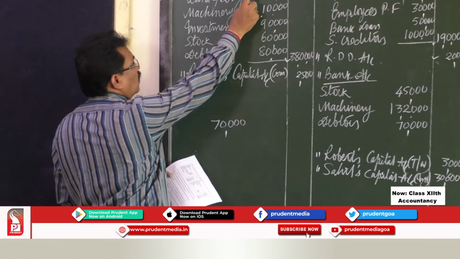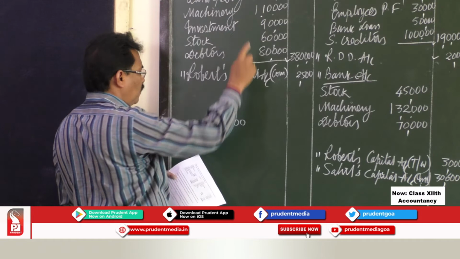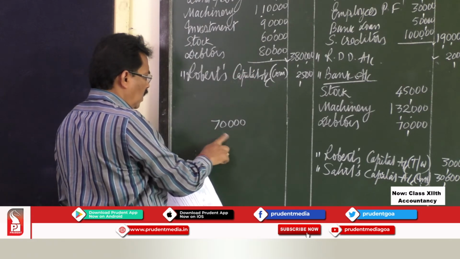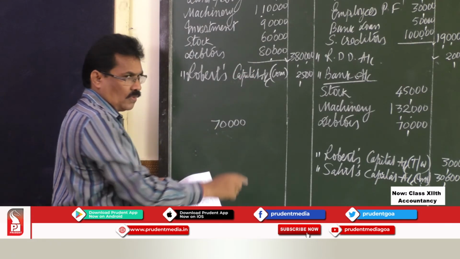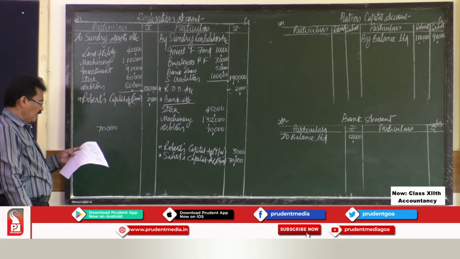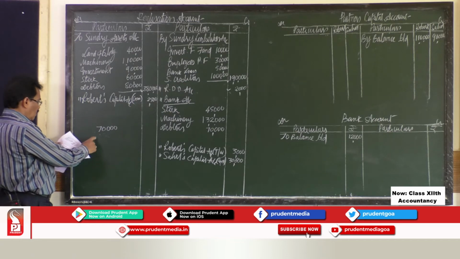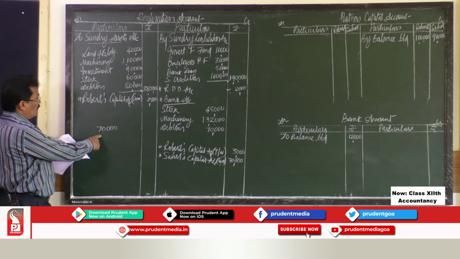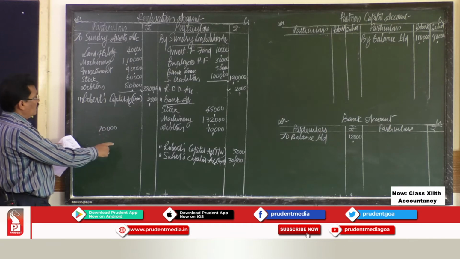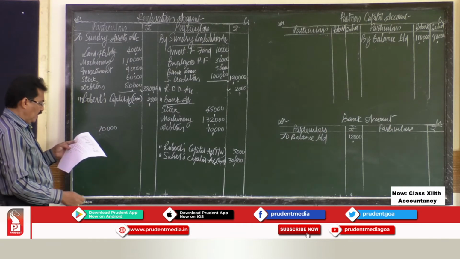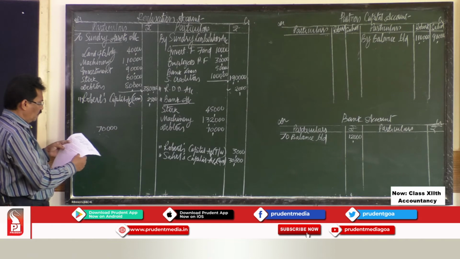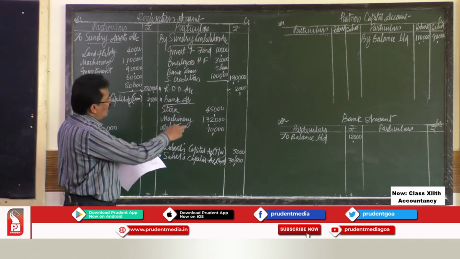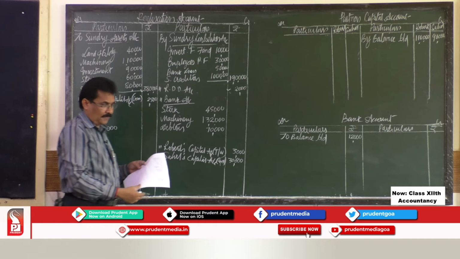Actually the book value of the building was rupees 40,000. On dissolution, when it is revalued, its worth was rupees 70,000. This building value of rupees 70,000 is taken over by the bank in settlement of the loan. The bank loan was 50,000.